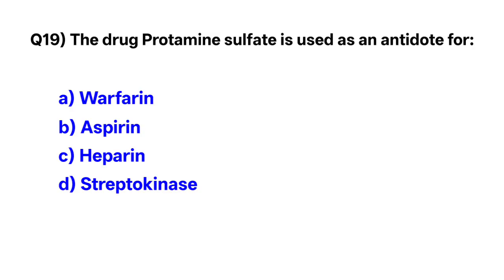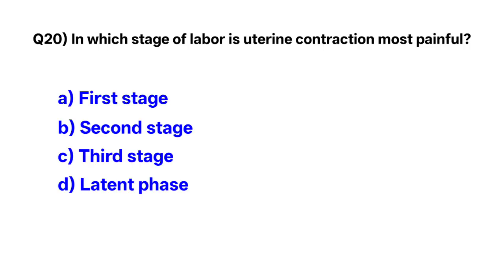Question number 19. The drug protamine sulfate is used as an antidote for. Correct option is C. Heparin. Question number 20. In which stage of labor are uterine contractions most painful? Correct option is B. Second stage of labor.